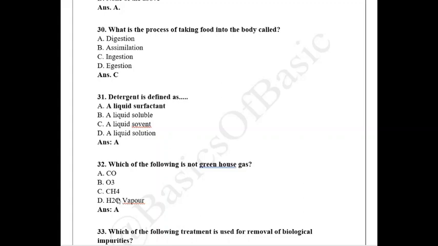temperature of the atmosphere. Therefore, H2O vapor is also a greenhouse gas, but it is very minute in nature and does not have many effects, and it is also short term in nature. Therefore, it is not a problem. Whereas CO is not a greenhouse gas.